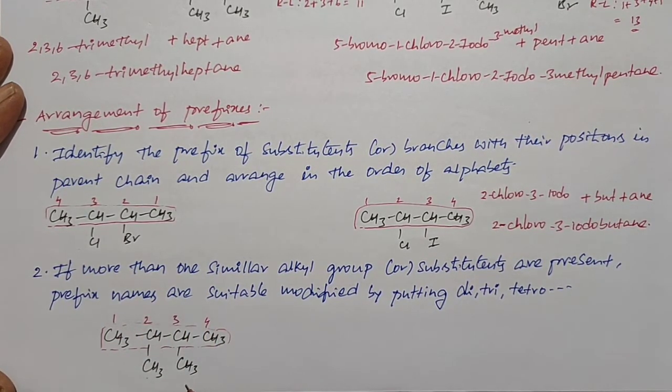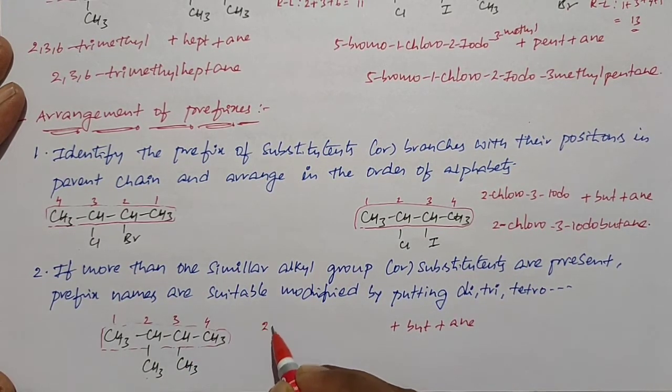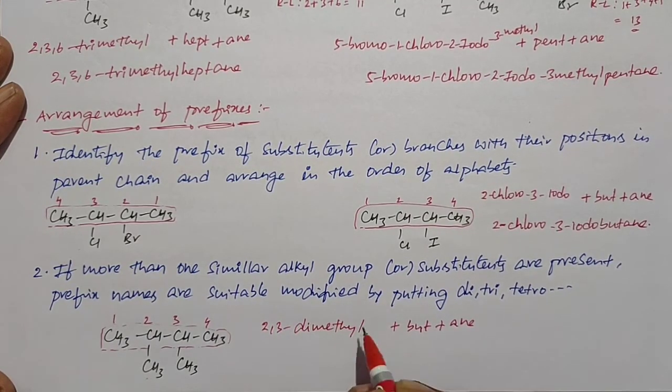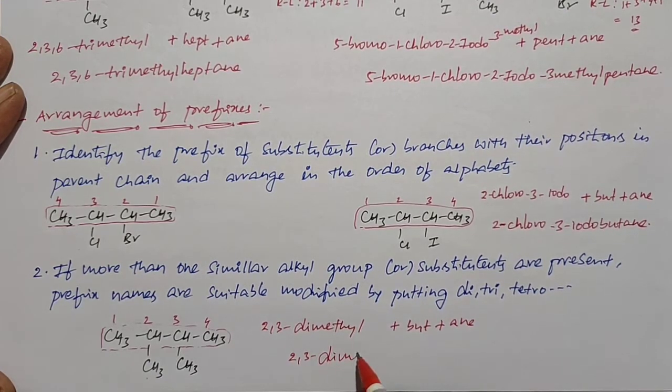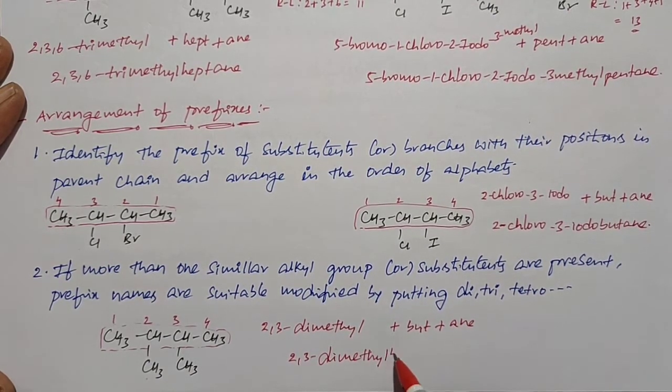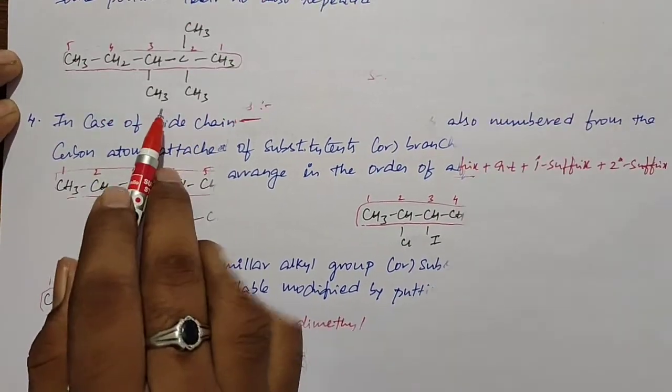Okay, and next one, if you go for numbering, you can give it from anyone outside. Why? Because both are methyl groups, both are present at the same position. So root word is but, primary suffix is "-ane", secondary suffix absent, primary prefix absent, secondary prefix methyl. Those are present at second carbon, third carbon, that is 2,3 dimethyl. So then we can write the name 2,3-dimethylbutane.